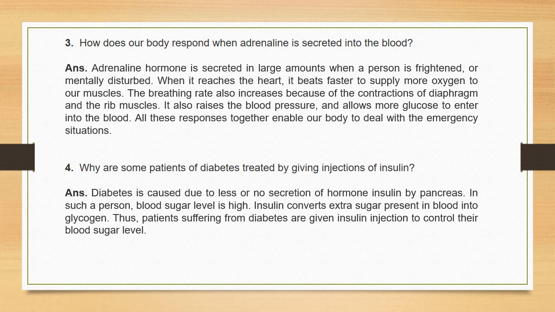That is known as glycogenesis. That glycogenesis is very important. Thus, patients suffering from diabetes are given insulin injections to control their blood sugar level so that more glycogen can form and there should not be more free glucose.